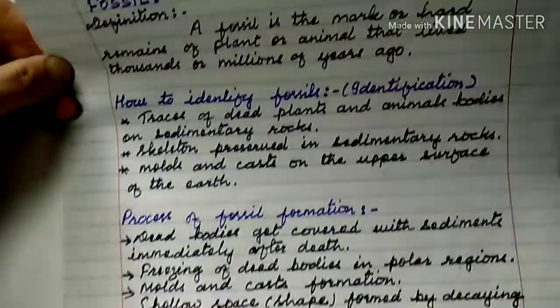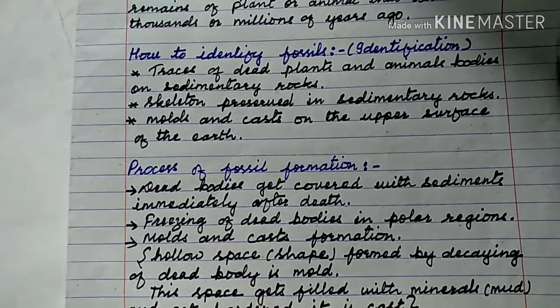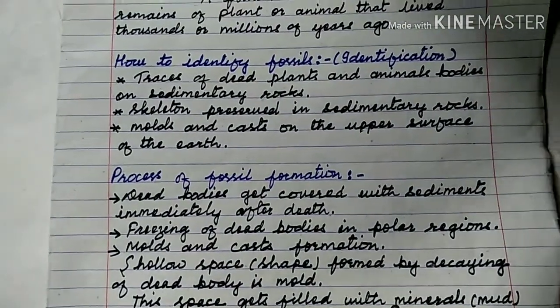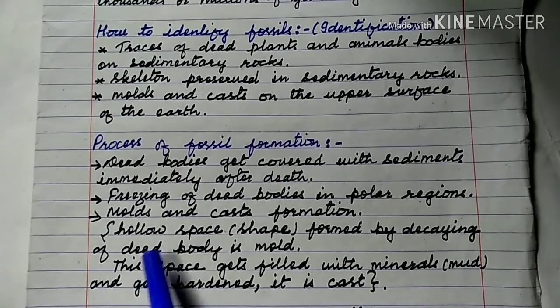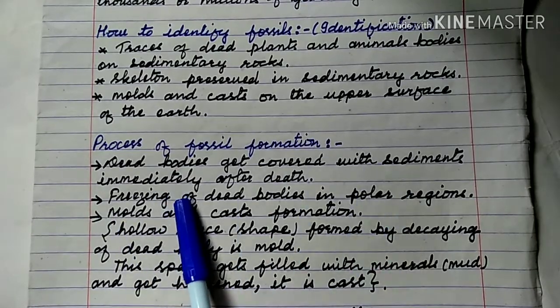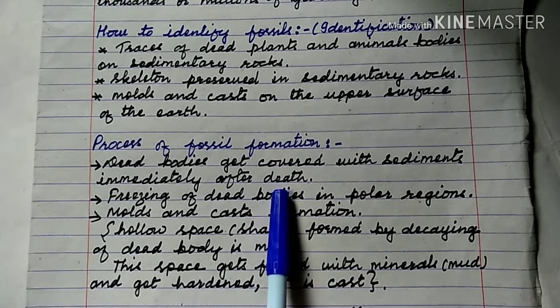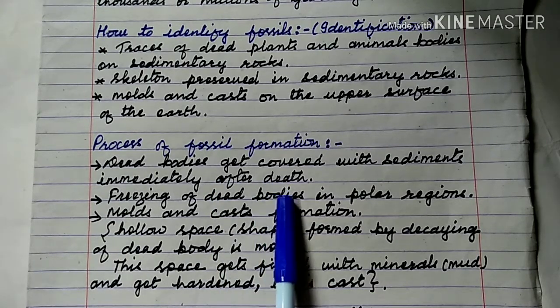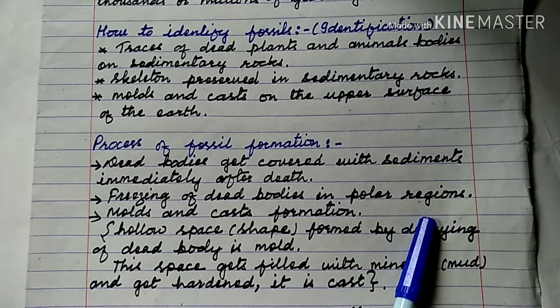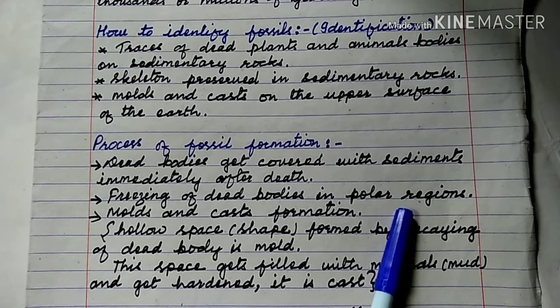The process of fossil formation. Actually, what is the process of fossil formation? Dead bodies get covered with sediments immediately after death. Most of the time dead bodies of plants and animals get covered with the sediments or the mud. Freezing of dead bodies in polar regions. In snowy regions, dead bodies are preserved.